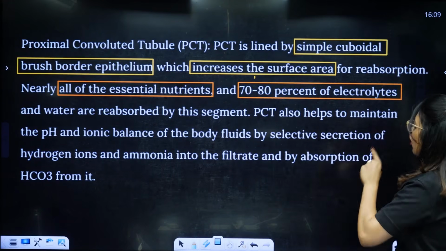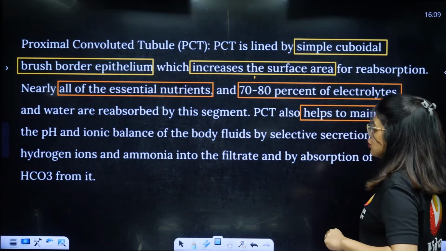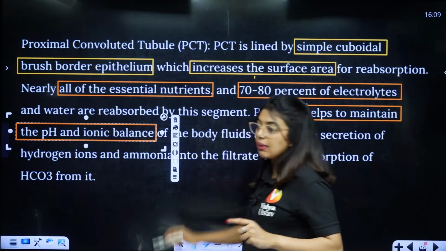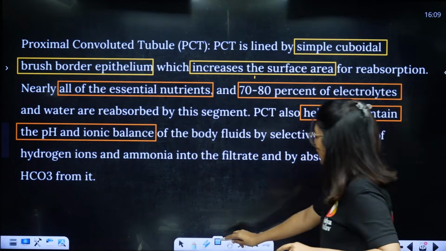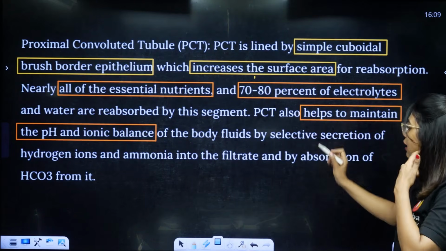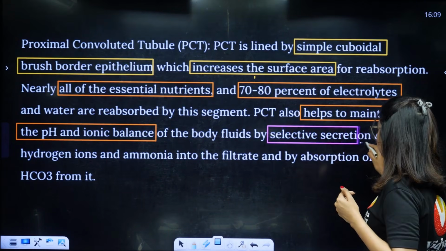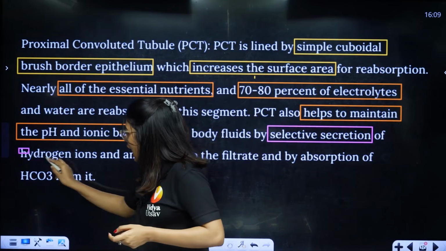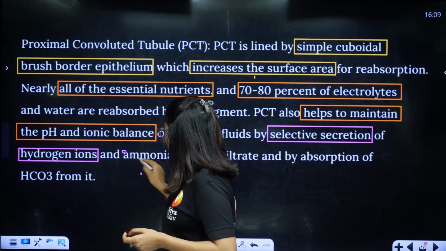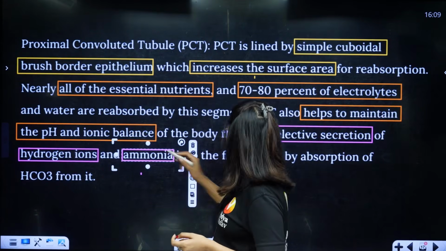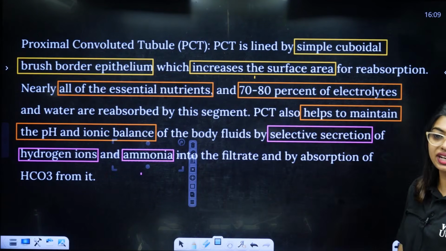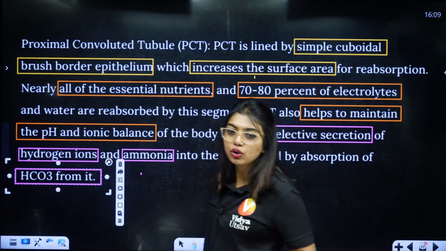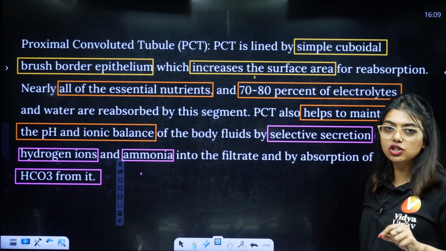Okay, now PCT also helps in what, students? It also helps to maintain the pH and the ionic balance, the salt and water balance, okay, and the ionic balance also it will maintain, by selective secretion of what? Hydrogen ions, ammonia into the filtrate, and by absorption of HCO3 from it. Clear to all of you? So PCT does the 70 to 80% of reabsorption.